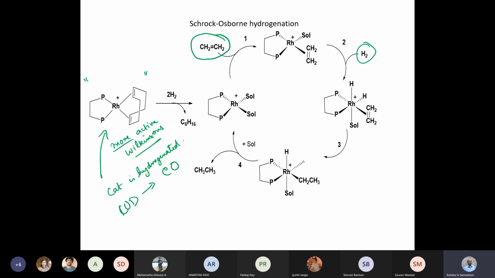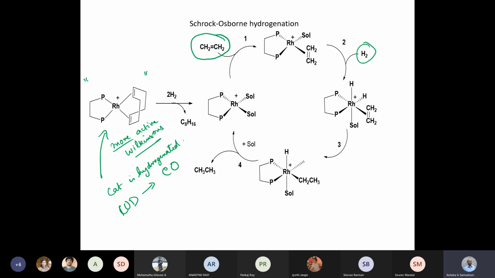So in the previous example, of course, we had Wilkinson's catalyst, which had a chloride stuck to the rhodium, and the positive charge not being there, the interaction of ethylene to the rhodium was weaker, and dihydrogen activation of the catalyst was more facile.